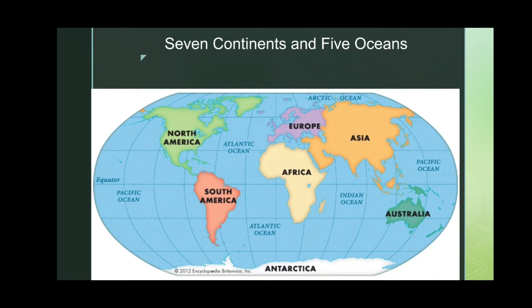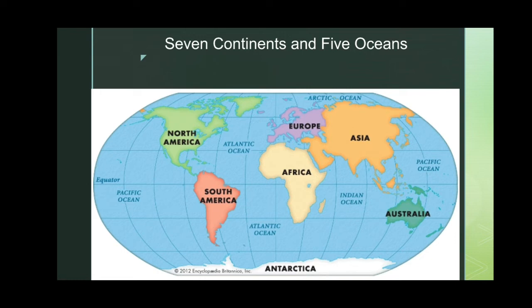Then second one is Europe, third one is Africa, fourth one is North America, fifth one is South America, sixth one is Antarctica, and seventh one is Australia. Now the largest continent is Asia, the smallest continent is Australia, and when we say the smallest continent in terms of population, it will be Antarctica.